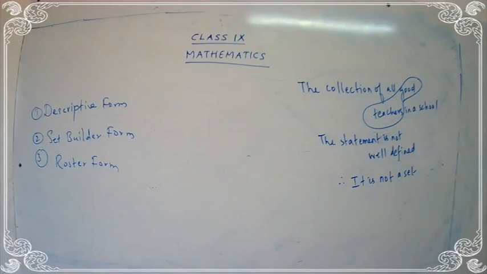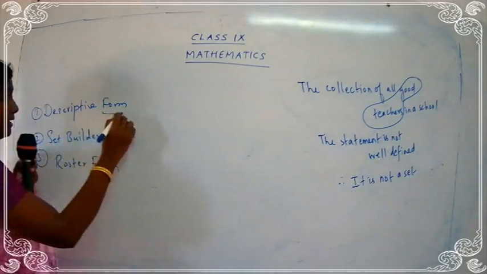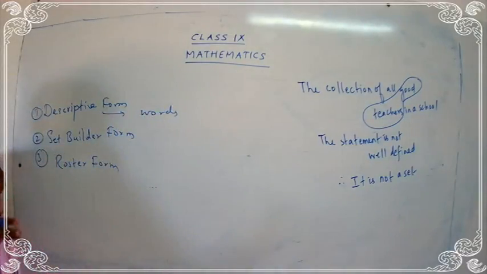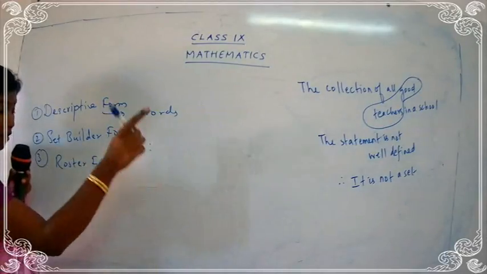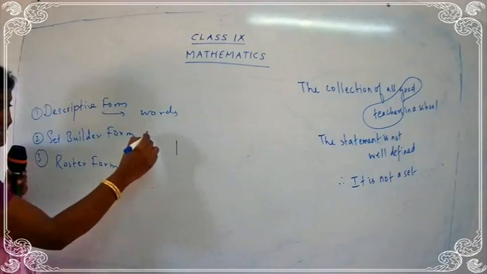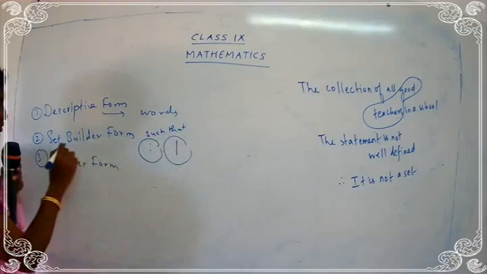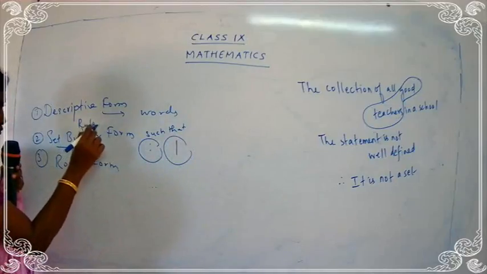So what is the meaning of descriptive form? If you write the set in words, you are describing in words. Like the collection of all books in a library, the collection of all rivers in India, the collection of all natural numbers, the collection of all whole numbers. Set builder form, you have to mention the rule. Do you remember that? Two dots, or you can just put a line. This is called as such that. So when you use a rule, you call it set builder form or rule form.